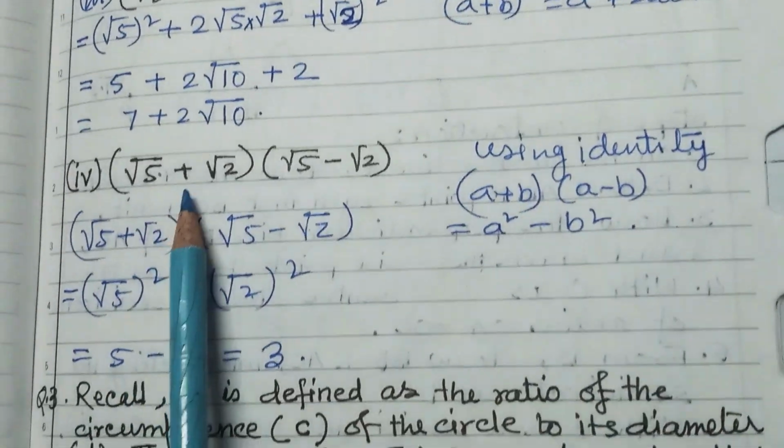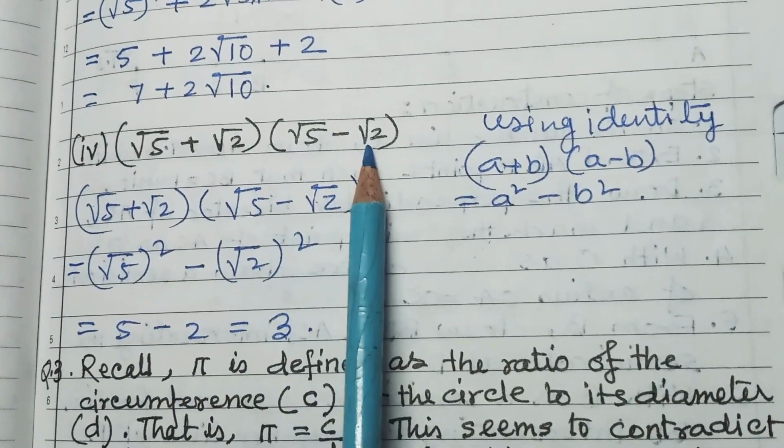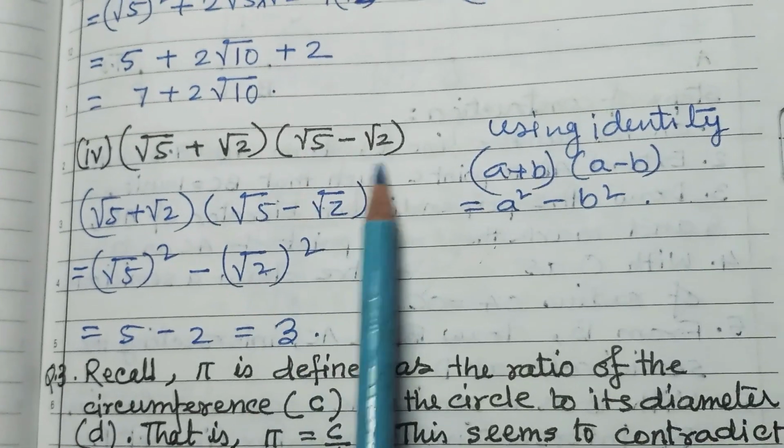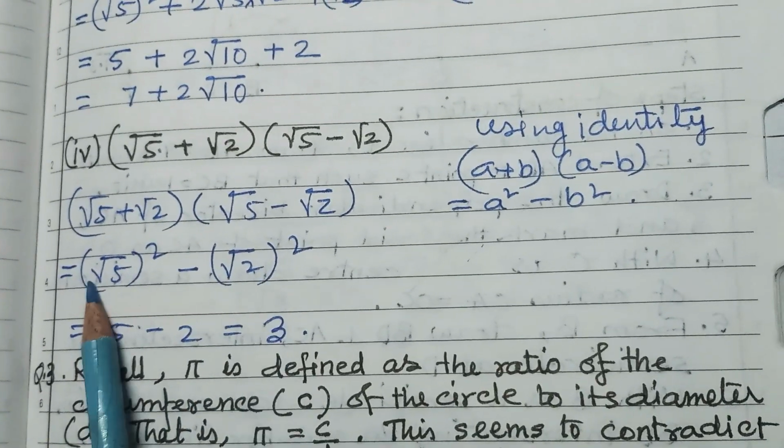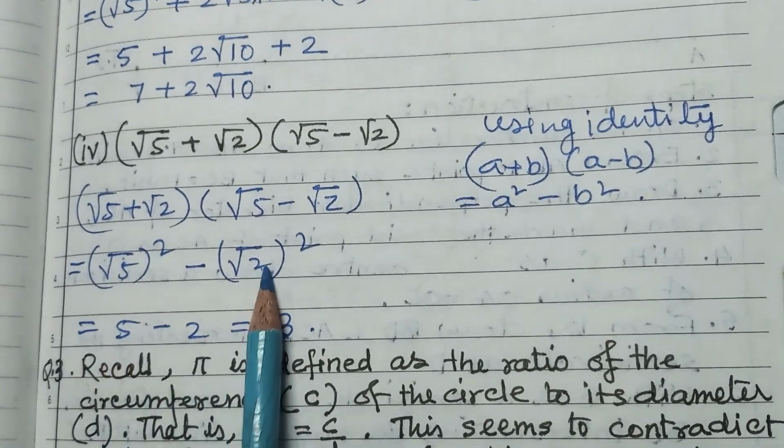Next is root 5 plus root 2 and root 5 minus root 2. (a plus b)(a minus b), same, a square minus b square. Root 5 square is 5, and it is 2.